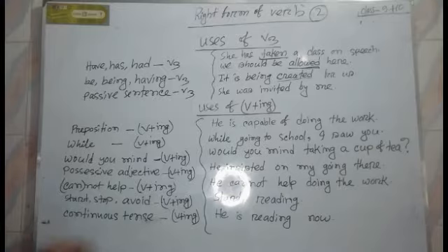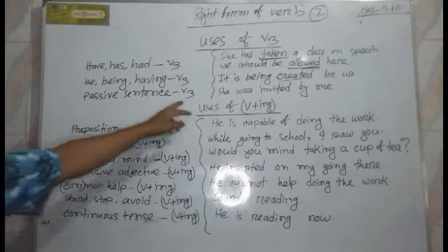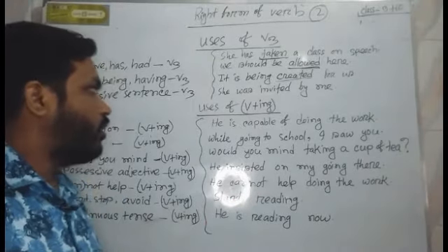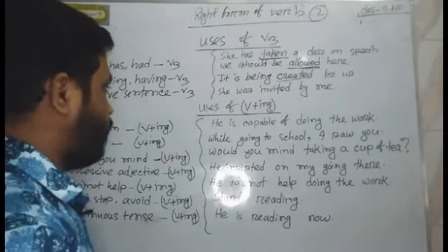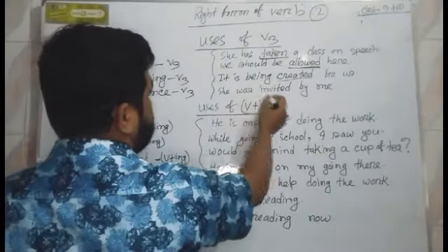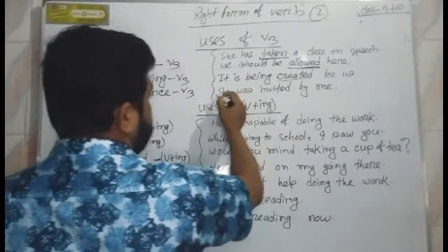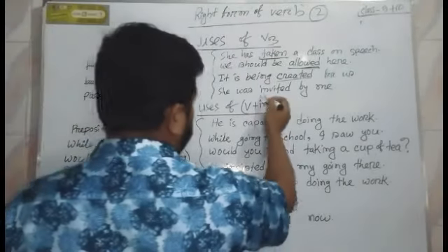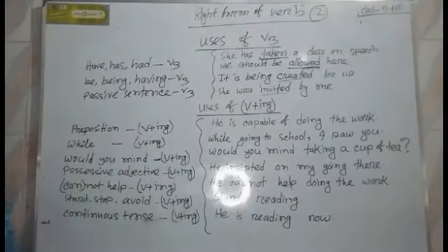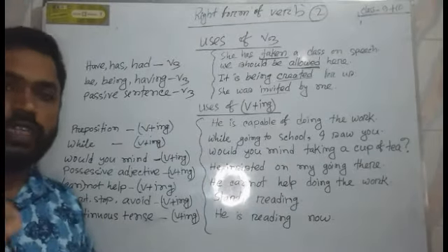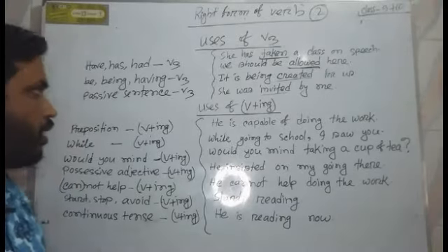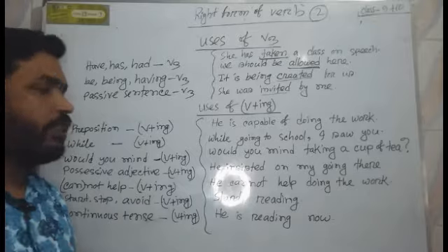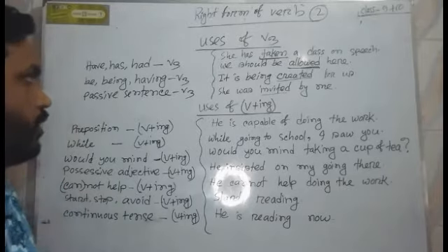And the third rule is in passive sentence we use B3. Whenever we find any passive sentence we use B3, such as she was invited by me. It's an example of a passive sentence. But the question is how we identify a passive sentence. I personally follow two ways to find out a passive sentence.